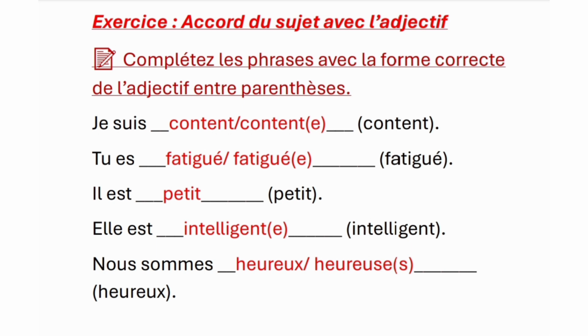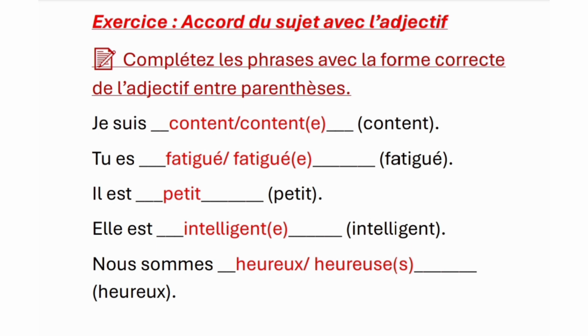Then, il est petit. Il is not accorded. So just like that, we'll be putting the object, that is, il est petit. Our adjective will be same, il est petit. Then, elle est dash. Now elle, only gender accordance, that is elle est intelligente, extra e. Then nous sommes dash. This is number agreement as well as gender agreement. Nous, for male group.